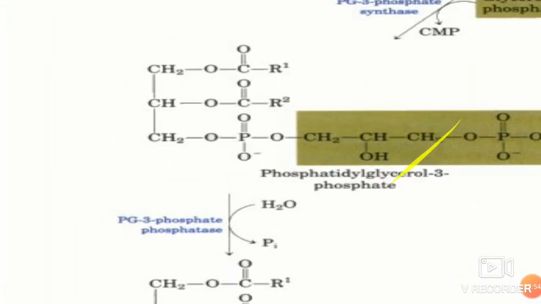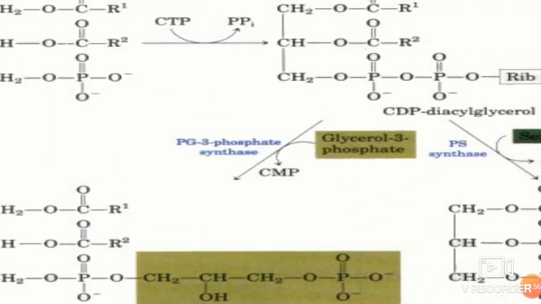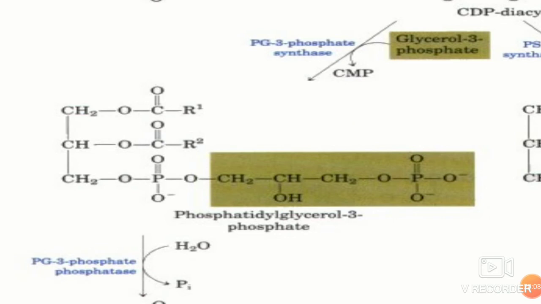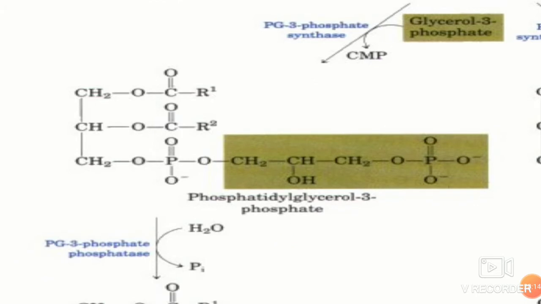Another compound can also be synthesized with the same starting molecule, that is CDP-diacylglycerol. With the help of phosphatidylglycerol 3-phosphate synthase, glycerol 3-phosphate displaces the cytidine monophosphate to form phosphatidylglycerol 3-phosphate.